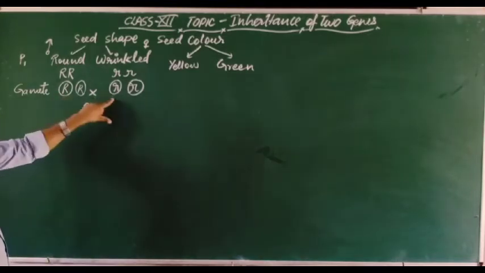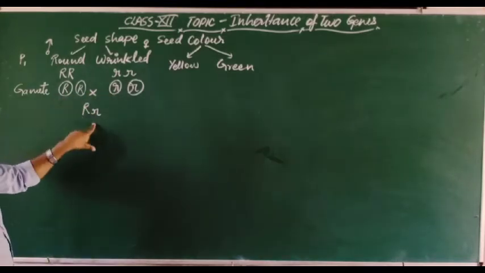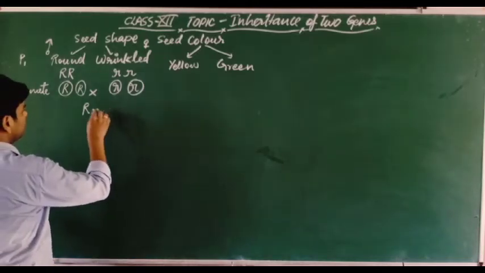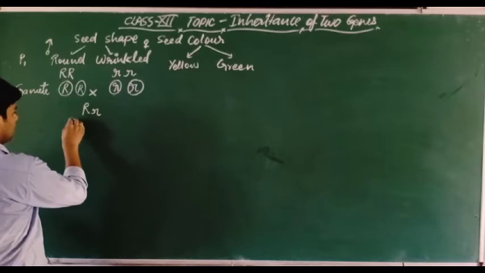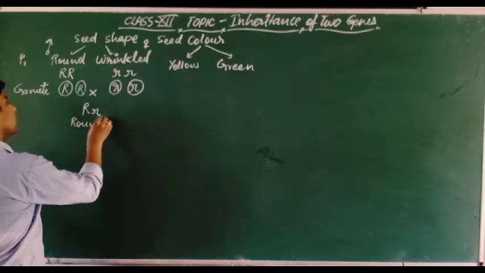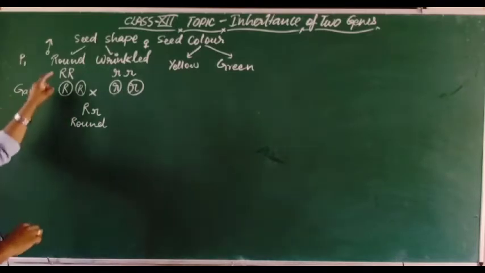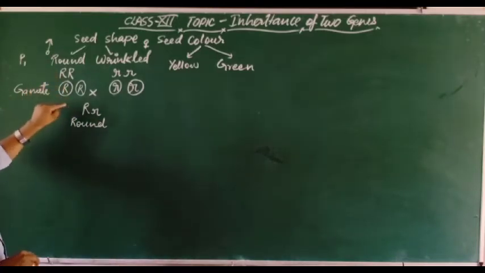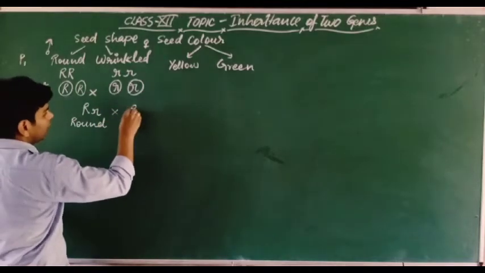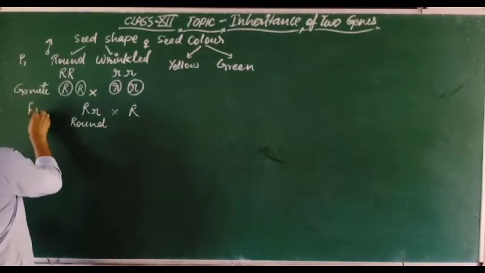So this one, these two combination are capital R, small r, and what is the phenotype or the appearance of this one? Appearance is what? This is round, okay. Why? Because round is dominant according to the law of dominance. So here, when we make the self cross of the F1 generation, we are getting the F2 generation.